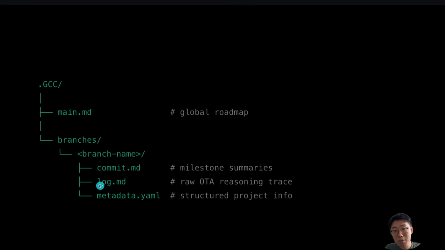And then log.md is where it will store the full raw conversation history. This is what they refer to as OTA, observation stored actions. If you're using Claude Code or Codex, it's basically the raw conversation messages. Then there's metadata.yaml, which stores the metadata of the project, again giving high-level information for the agent to find a specific piece of knowledge. So this structure provides the foundation of how memory is stored, particularly for long-running tasks.